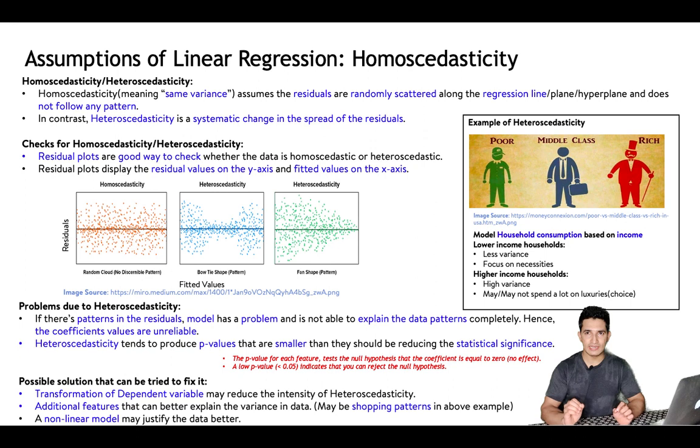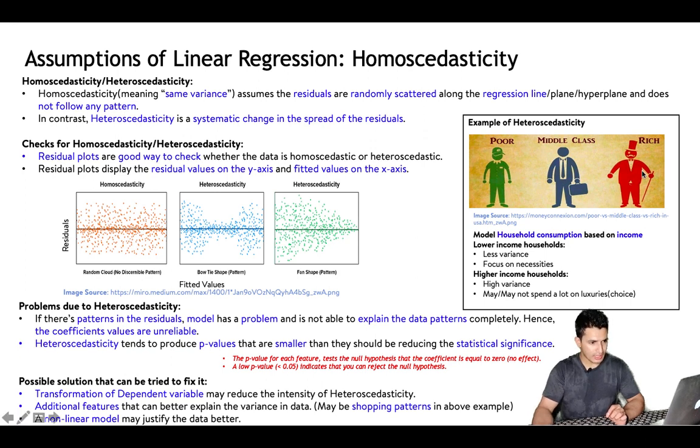Now let me explain with a real life example why this heteroscedasticity can occur in our model. Let's take an example where there are three classes of people: poor, middle and rich class. The poor people have less money, the middle class has an average amount of money, while the rich have a lot of money. Now if we look at the household consumption of each class, we will find that for lower income households, consumption has very little variance. Why is that? Because they don't have much income, so whatever income they have goes to necessities, the important things that are needed for livelihood.